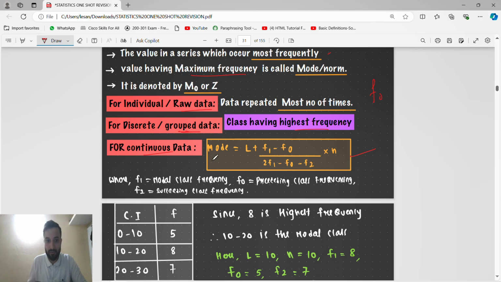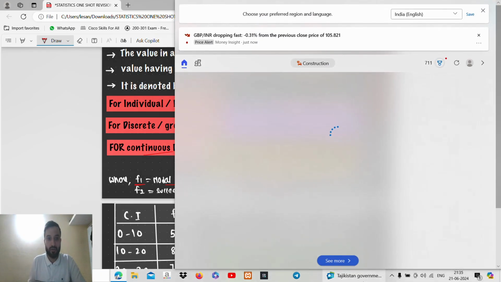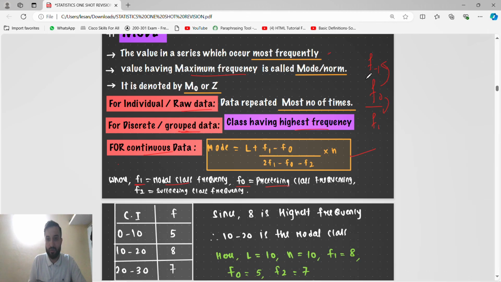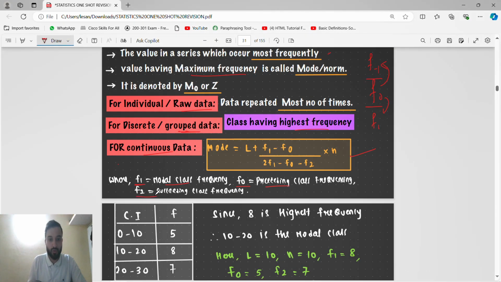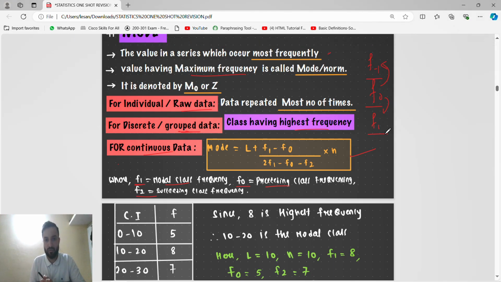F0 is the modal class. Here they have used F1 as the modal class, and then F minus 1 is the class which is lesser than the modal class, and F1 is the class which is next to the modal class. So modal class we have used F0, so they have used F1 as the modal class. F0 is the preceding class frequency. So here what we have used is F minus 1. F2 is the successive class; in class we have used F1, so you can use that value also. This is the formula for the mode.